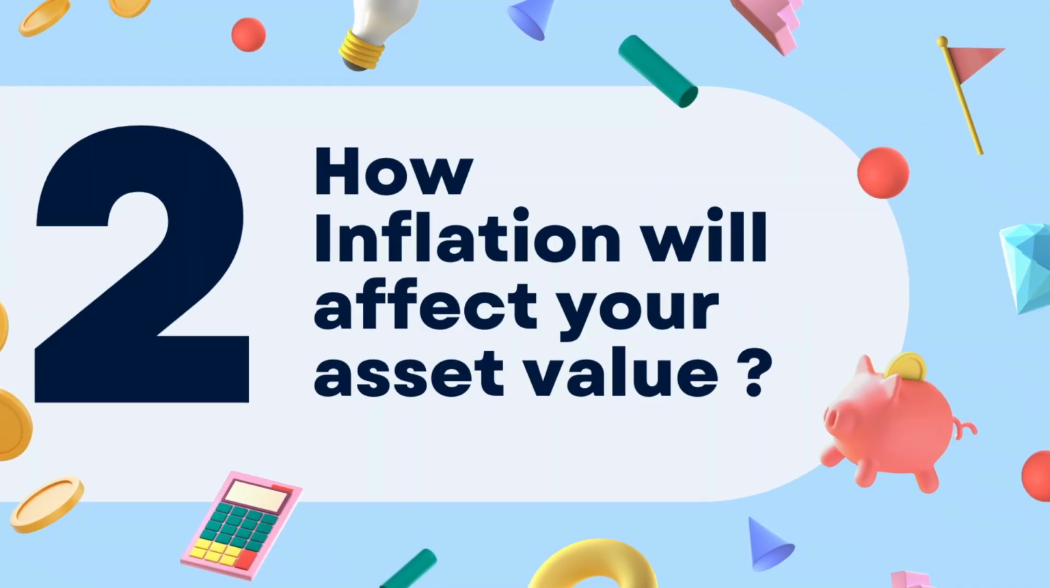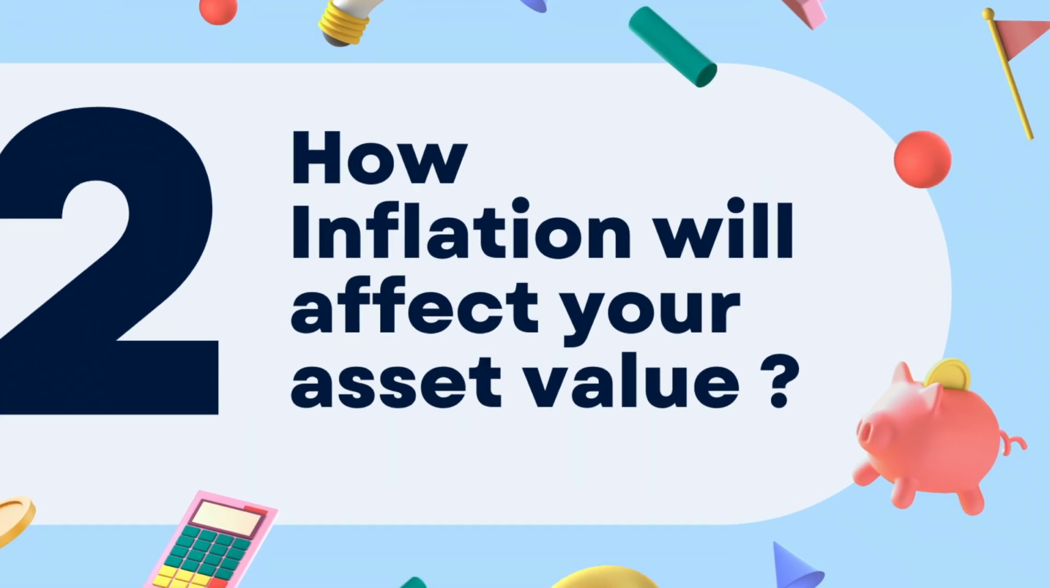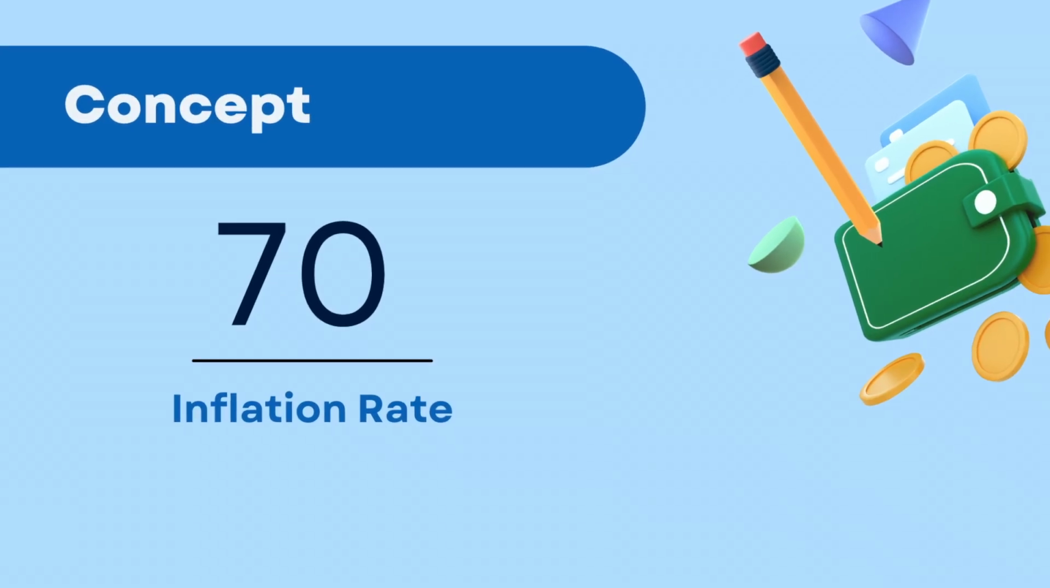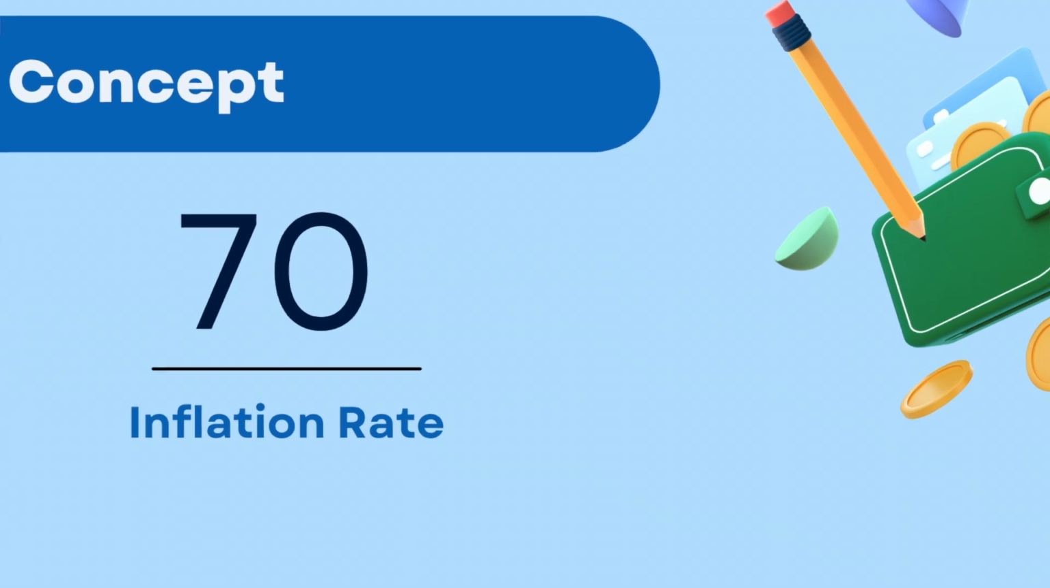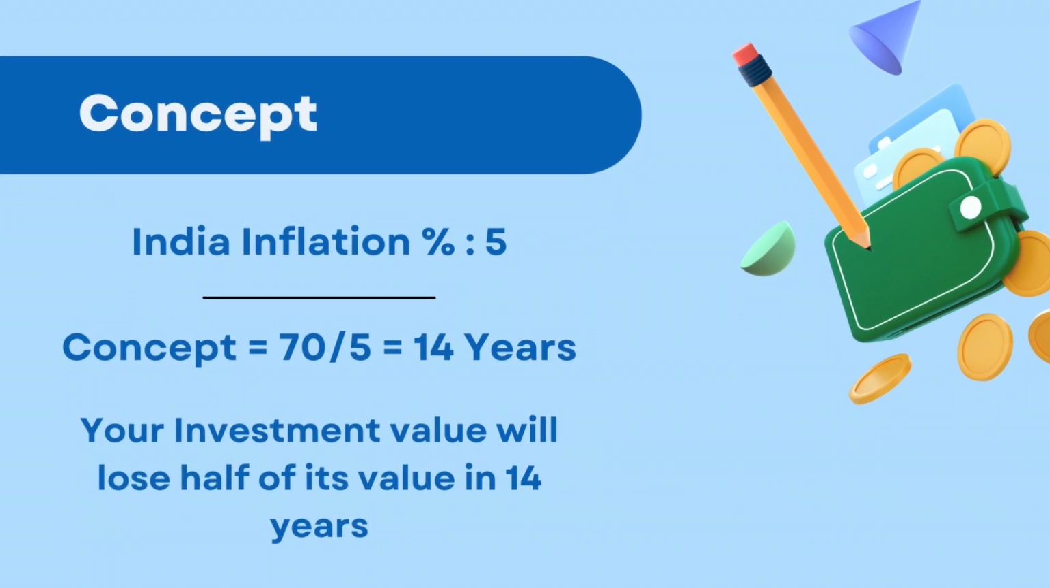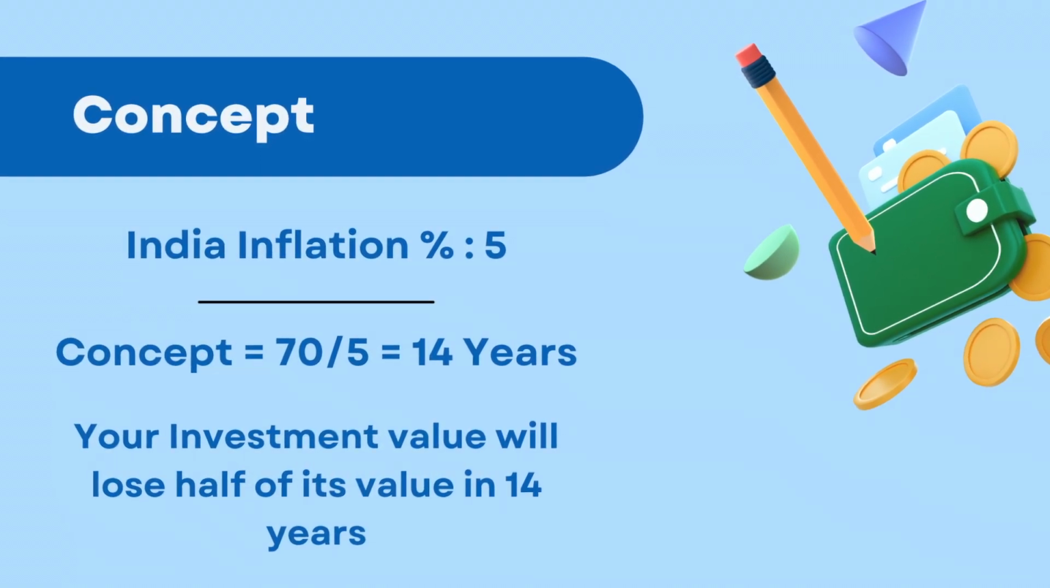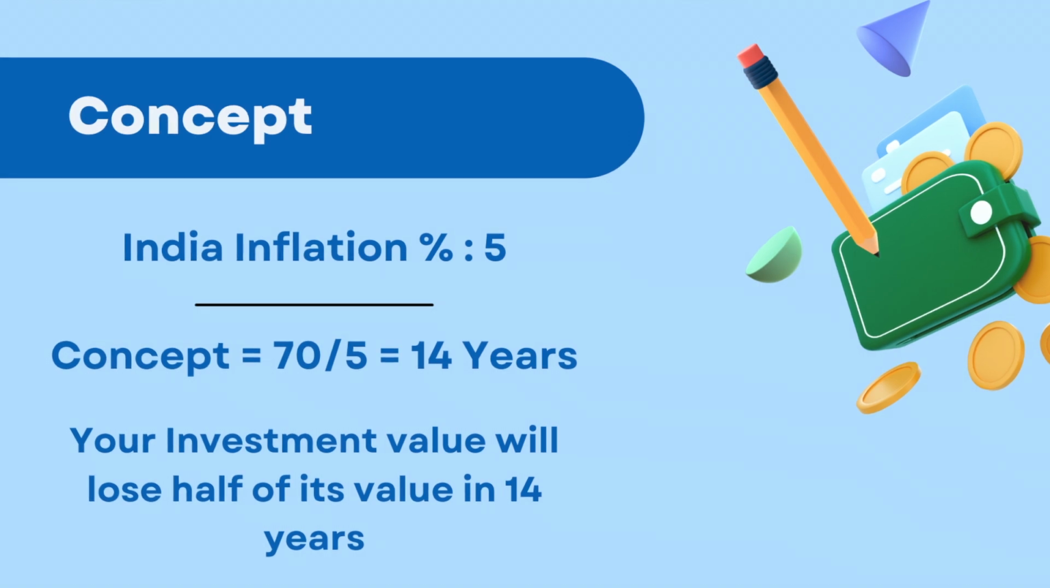Rule number 2. How inflation will affect your asset's value. You all know about inflation. Whenever the inflation goes up, stock markets react. This is very simple to understand. You divide 70 by the inflation rate. For example, India's inflation rate is close to 5%. So divide 70 by 5, it comes to 14. So it takes approximately 14 years for the value of your investment to reduce to half of its value.